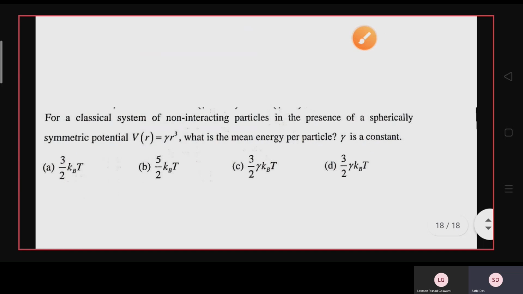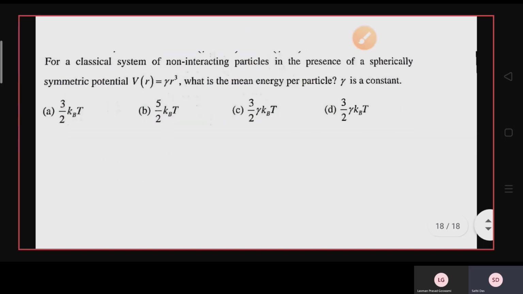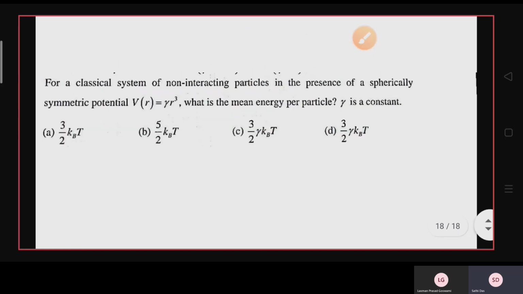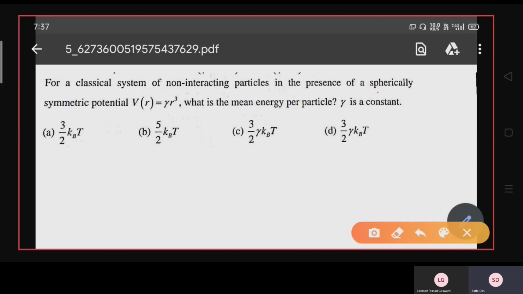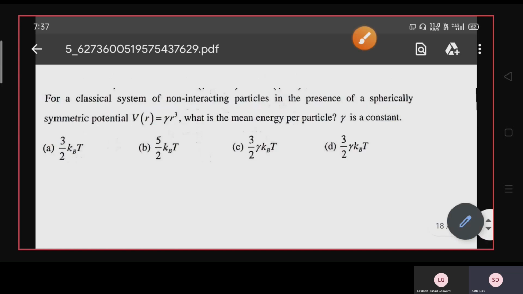So friends, this is one question that I want to give you as your homework, so I would understand what your level of understanding is after solving these questions. The question: for a classical system of non-interacting particles in the presence of a spherically symmetric potential V equals gamma R cube, what is the mean energy per particle, where gamma is a constant?